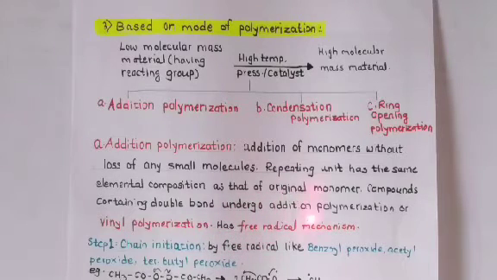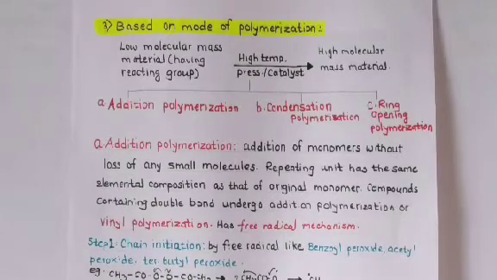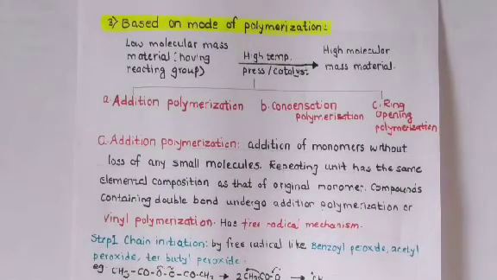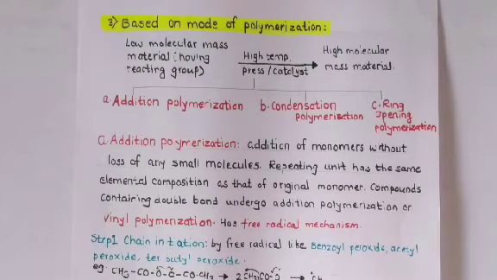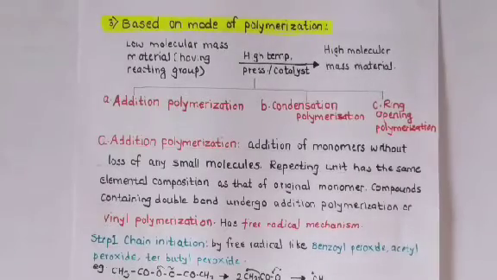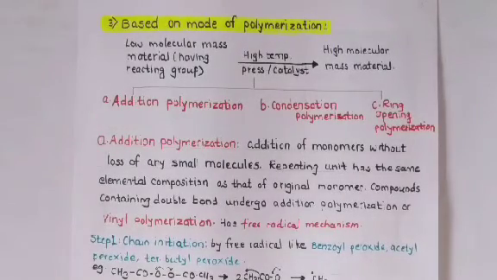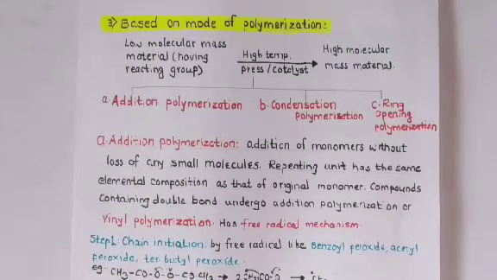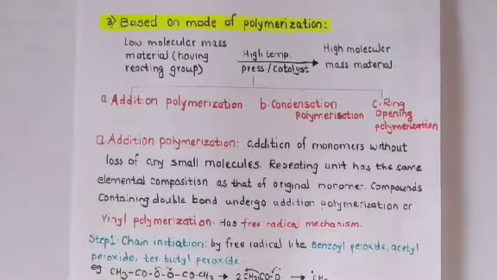Compounds having the double bonds undergo the addition polymerization or vinyl polymerization, which has a free radical mechanism. So the addition polymers, which are also known as the vinyl polymers, have the free radical mechanism. Actually, free radical mechanism, when we go, we see that always takes place in three steps. First one, that is the chain initiation, then afterwards chain propagation takes place, and then afterwards the chain terminates. These are the three steps in the free radical mechanism. Same mechanism is followed during the formation of the addition polymer.